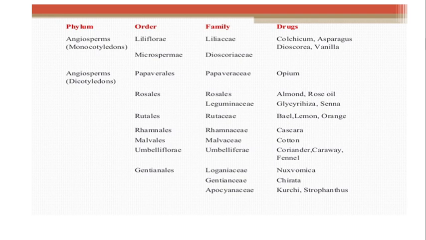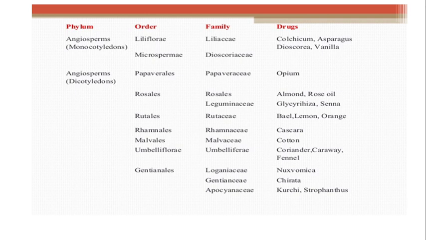Rosalis order, in that Leguminosae family is there, and the drugs are Glycyrrhiza and Senna. Rutales, Rutaceae family, and the drugs are lemon and orange. Rhamnales, Rhamnaceae family, Cascara is the drug which comes under that. Malvales is the order, Malvaceae is the family, and the example is cotton. Umbelliferae is the family, and coriander, caraway, fennel, all these drugs come under the Umbelliferae family.